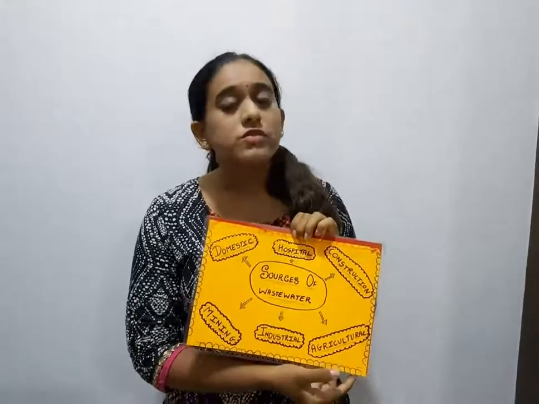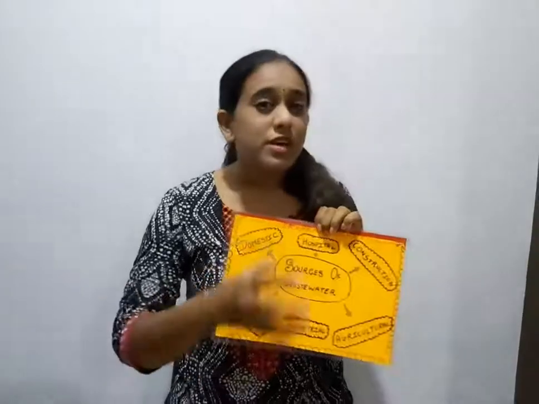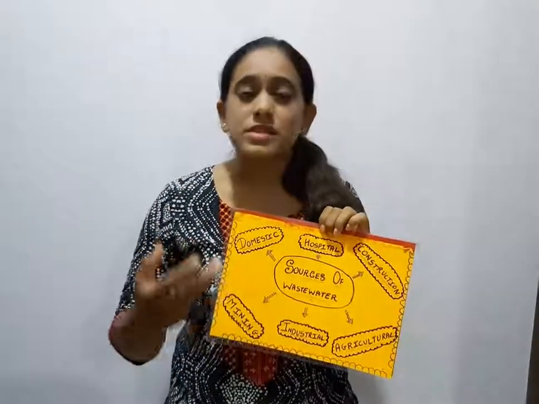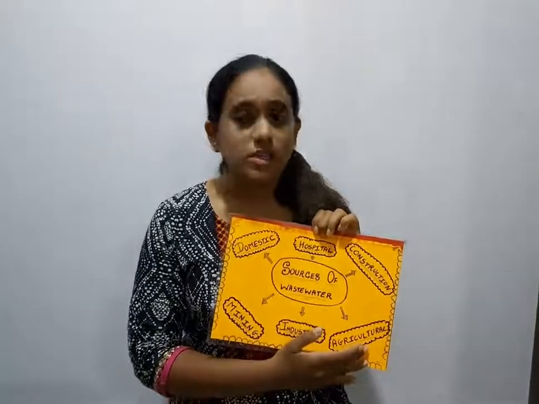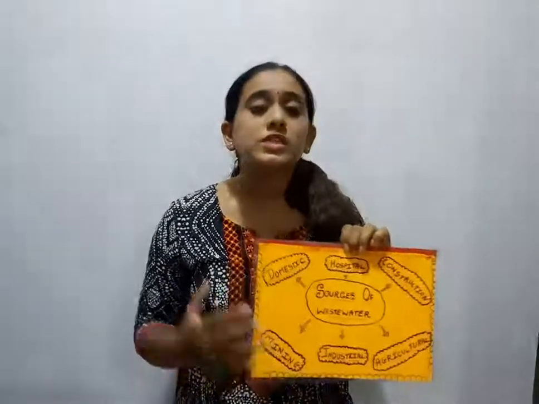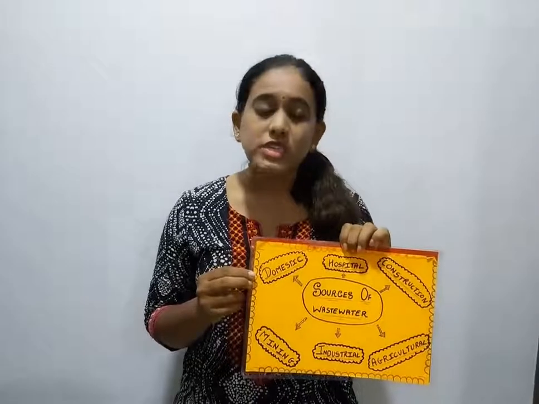The last source of wastewater is agricultural wastewater. The wastewater which includes all the waste of the animals, insecticides and pesticides is coming from agricultural wastewater. So these were the sources of wastewater.